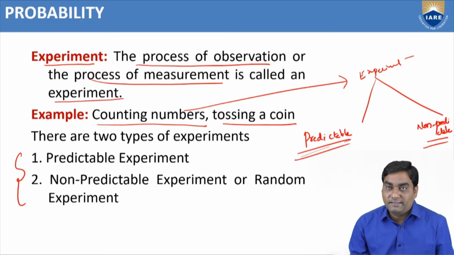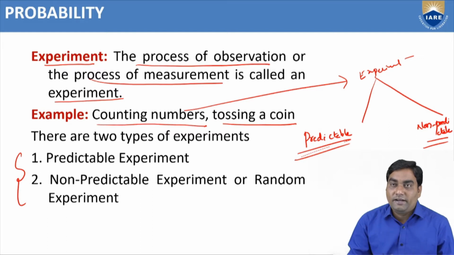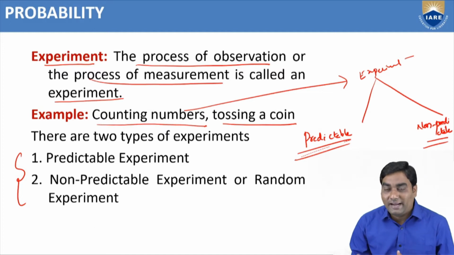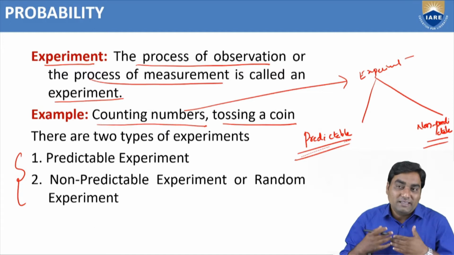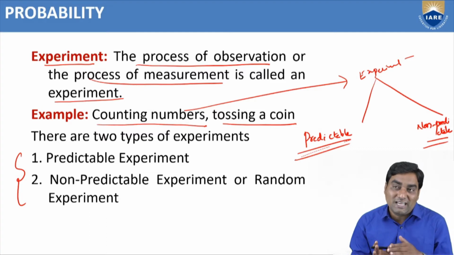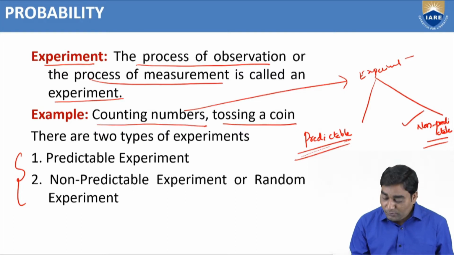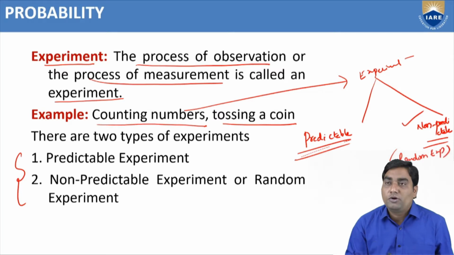Suppose, for example, tossing a coin. While we are tossing a coin, we cannot expect whether head comes up or tail comes up. It may be head or it may be tail. That means the result cannot be predicted in such experiments. Such experiments are known as non-predictable experiments. Non-predictable experiments are also known as random experiments. That means we cannot predict the result.